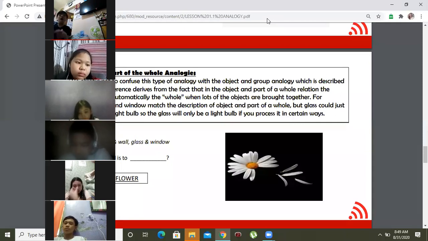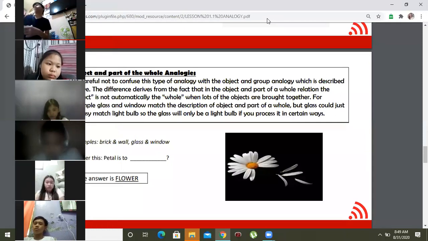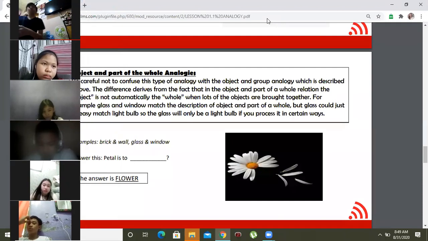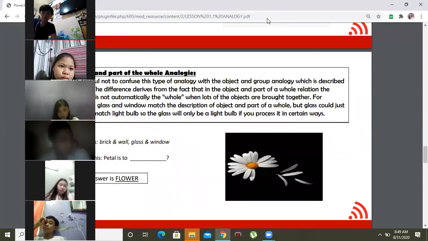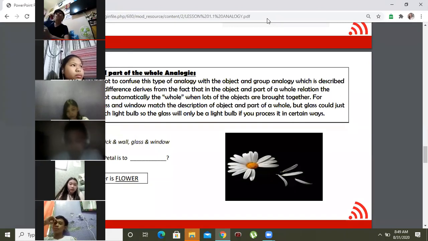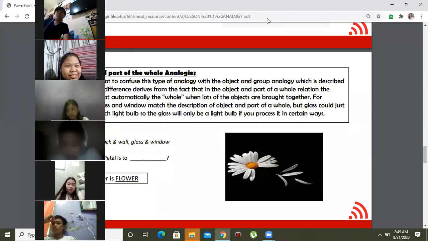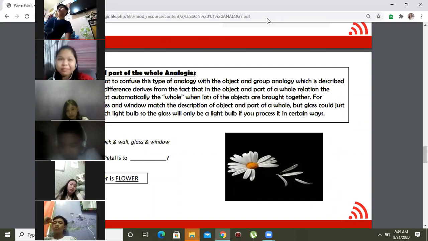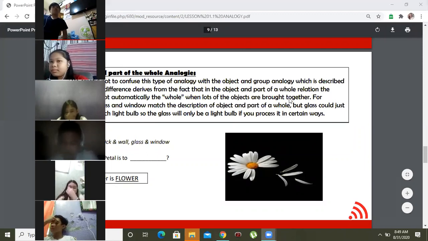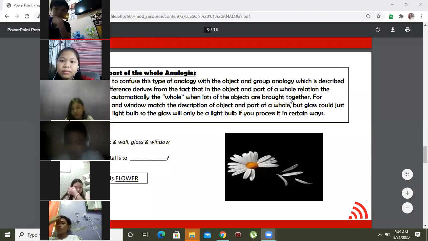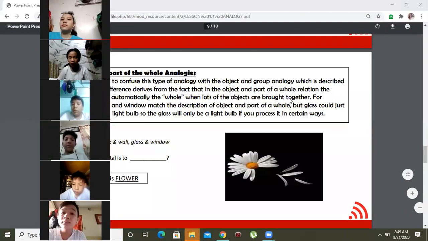Okay, are you done? Now, according to Dior, object and part of the whole analogy tells us the part of something and then what we call the whole for that thing. Let's say, for example, brick and wall. What do you mean by brick? What is a brick? Can you please tell us what is a brick?